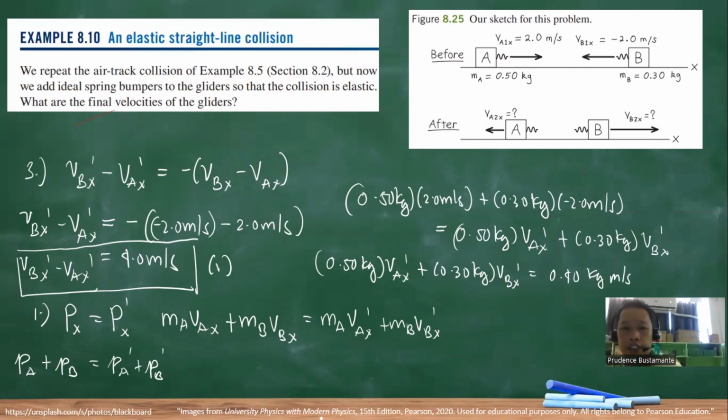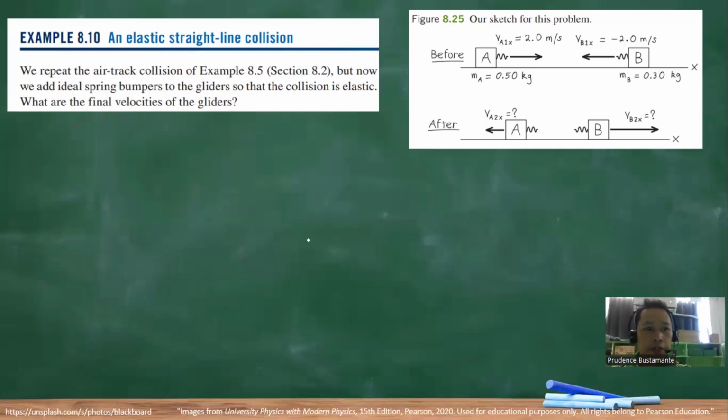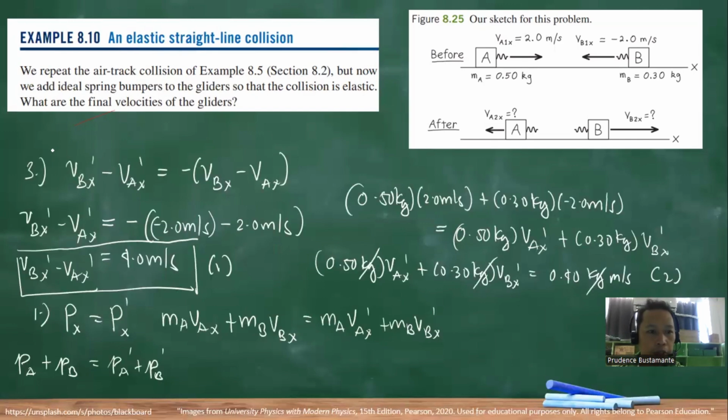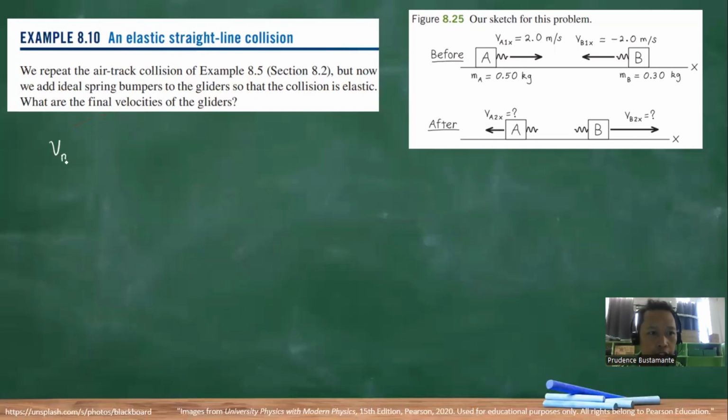Okay, since the kilogram is common, so this will now be our equation 2 for this problem. So let's cancel these kilograms. Kay common man na sila. Okay, we divide both sides by 1 kilogram para ma-cancel. So we have now two equations. Okay, number one is ang ato ang final velocity minus the initial velocity.